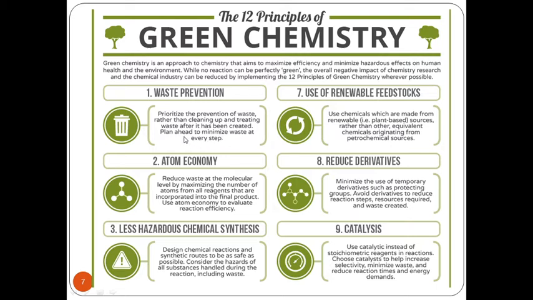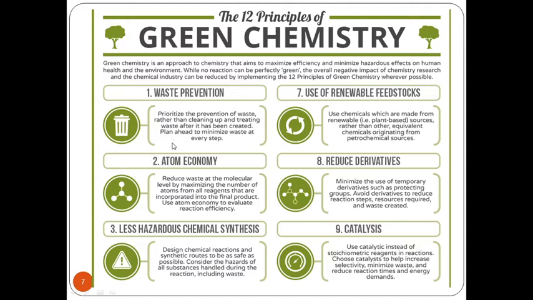So instead of making use of a starting material which is not a green chemical process, we can choose a process in such a way that starting materials can be completely from a renewable source of energy, and further their conversion into the final product can be again a green chemical reaction.